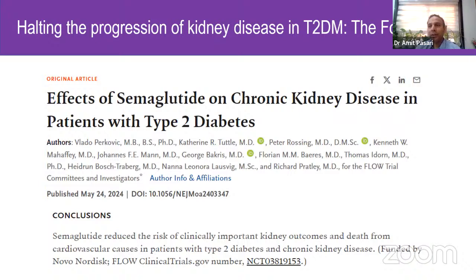The fourth pillar that we recently have got for our patients with CKD and type 2 diabetes is semaglutide, that is the GLP-1 receptor agonist. In the recent FLOW study, semaglutide was shown to reduce risk of clinically important kidney outcomes and death from cardiovascular disease in patients with type 2 diabetes and chronic kidney disease. So with the addition of semaglutide to our armamentarium, we probably now have the four pillars for better management of chronic kidney disease in patients with type 2 diabetes.